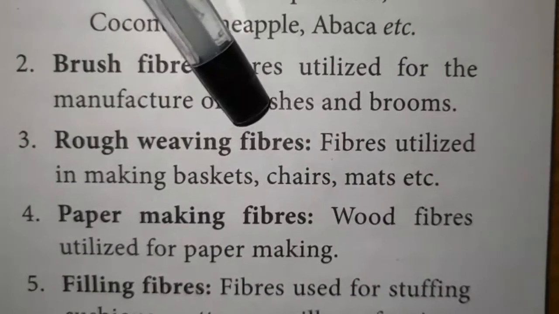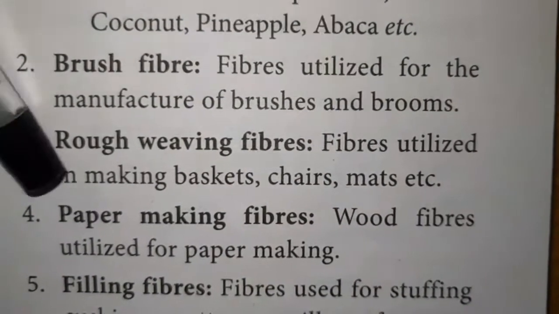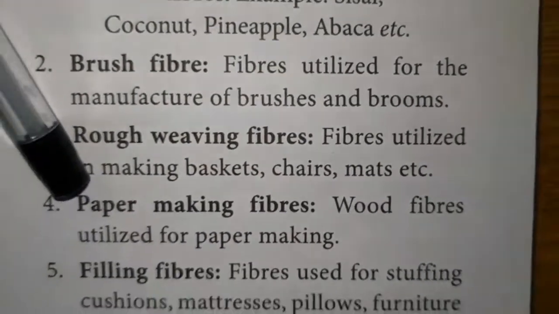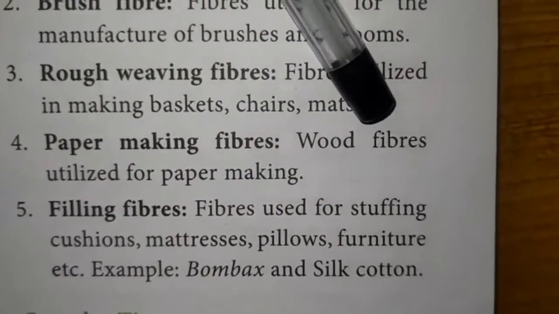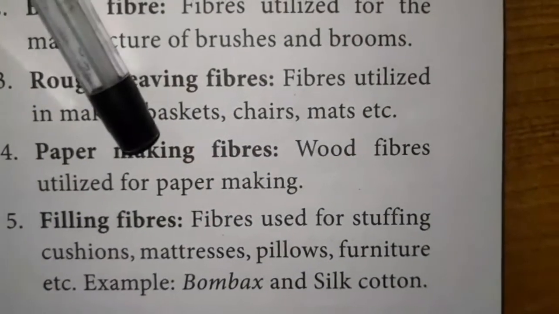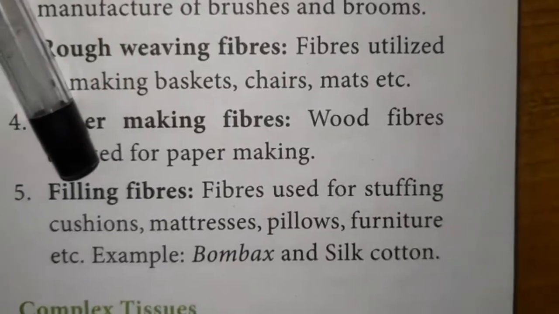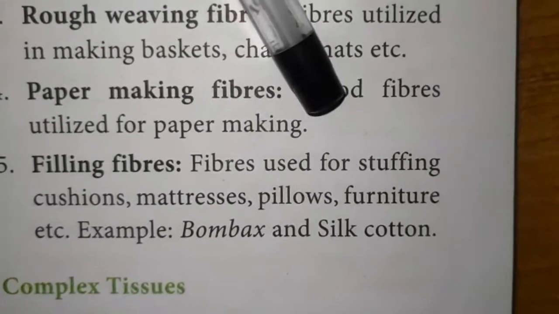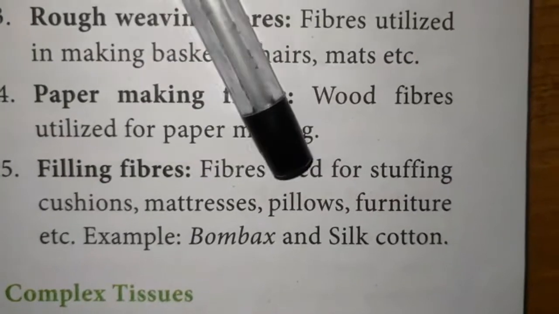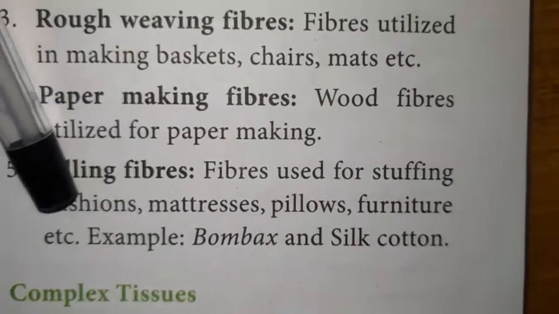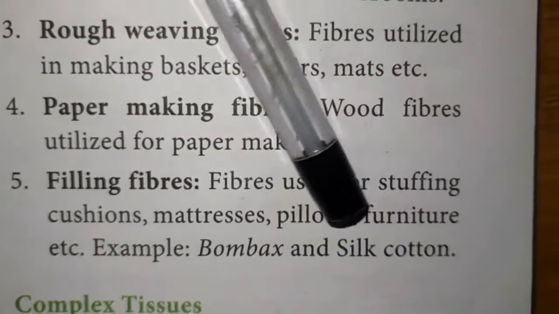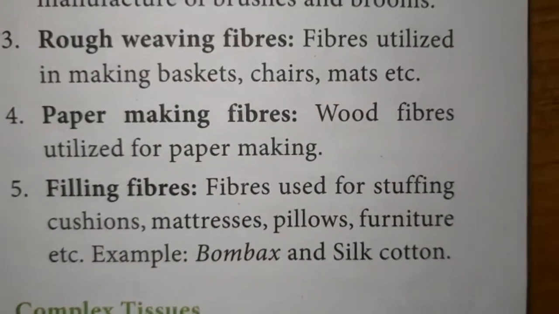Rough weaving fibers are used in making baskets, chairs and mats. Paper making fiber: the wood fiber which is used for paper making. It is used in paper industries. Filling fiber: the fiber which is used to fill cushions, mattresses, pillows and furniture. Examples of these fibers are bombax, that is silk cotton.